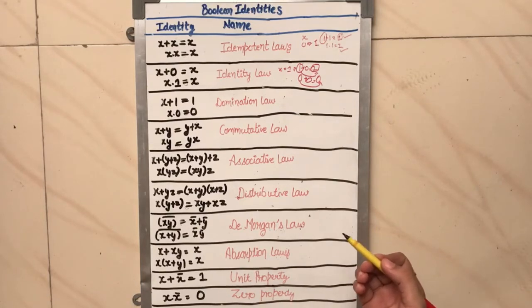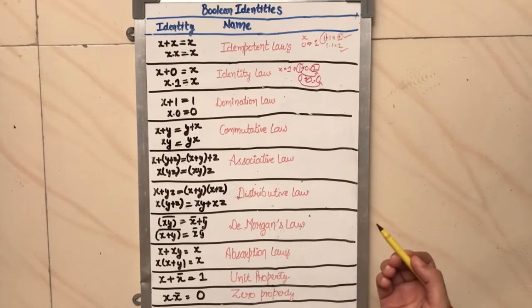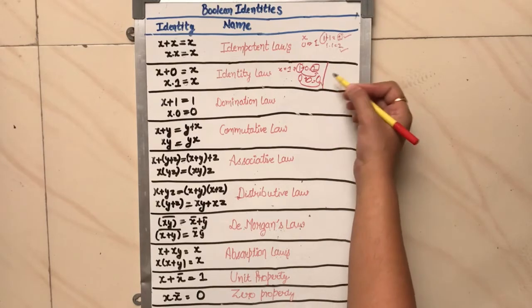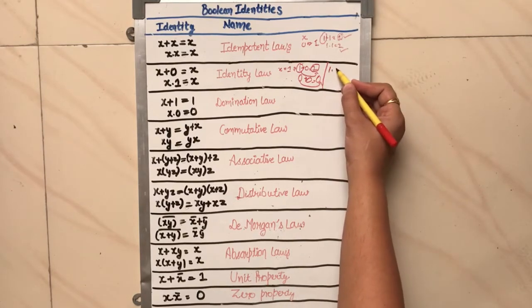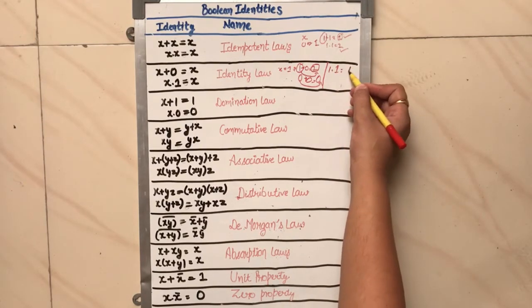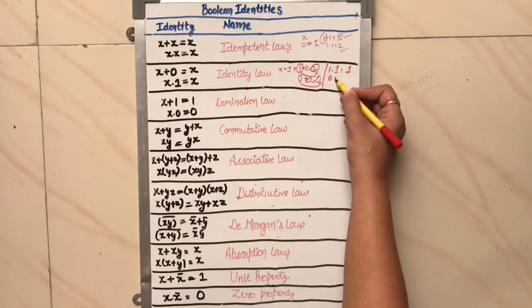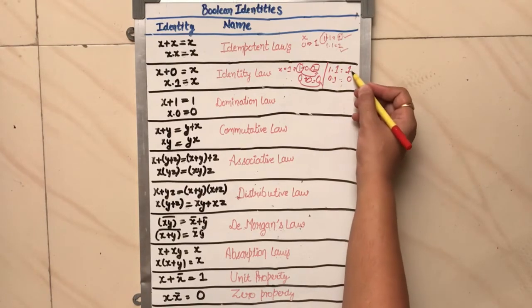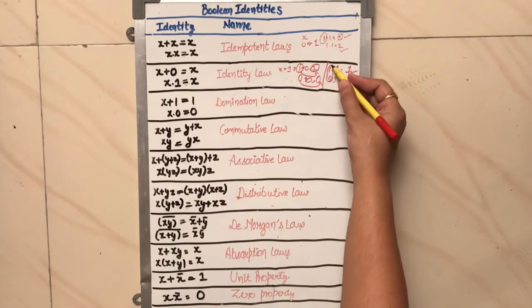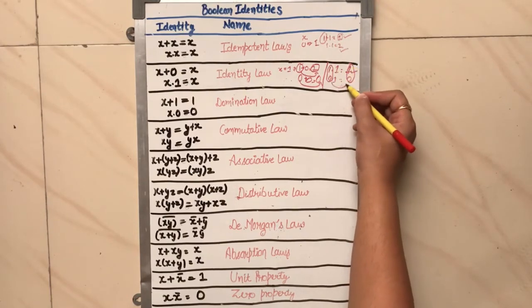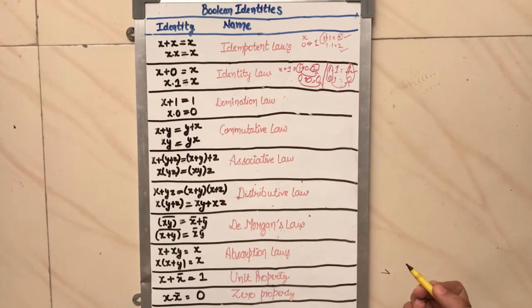Similarly, x dot 1 is equivalent to x. Do the same process: take x equal to 1, 1 dot 1 gives 1, and 0 dot 1 gives 0. So the x term is the answer. You can verify this at your end also.